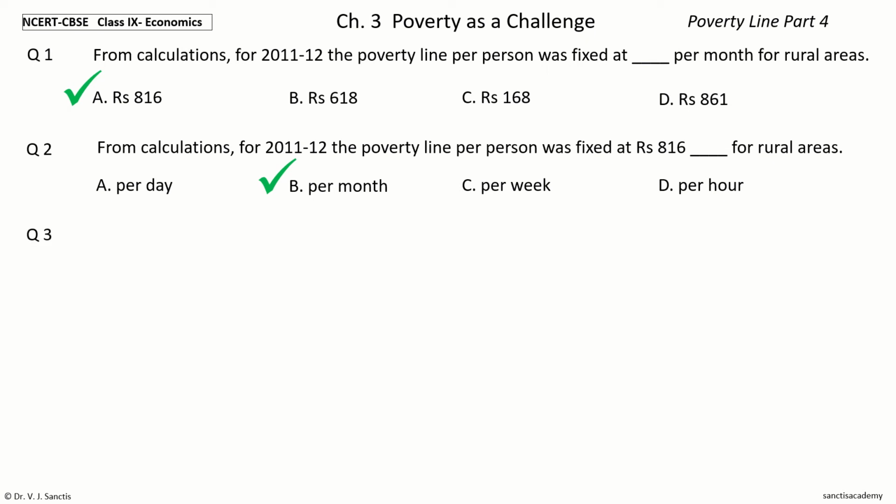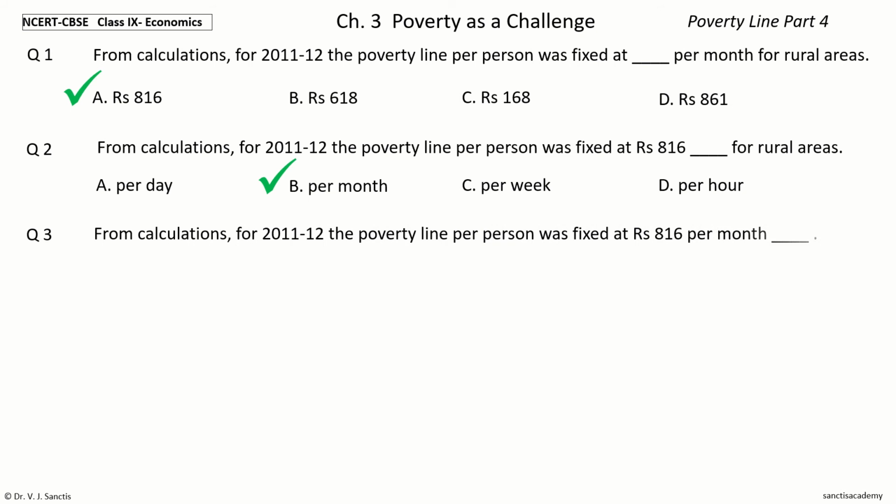Question 3. From calculations for 2011-12, the poverty line per person was fixed at rupees 816 per month dash. The options are for urban areas, for metros, for rural areas, for towns.